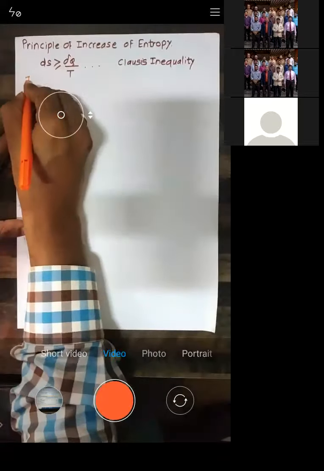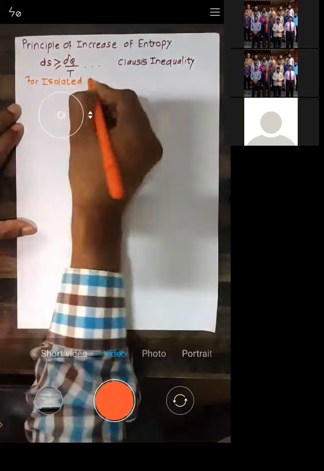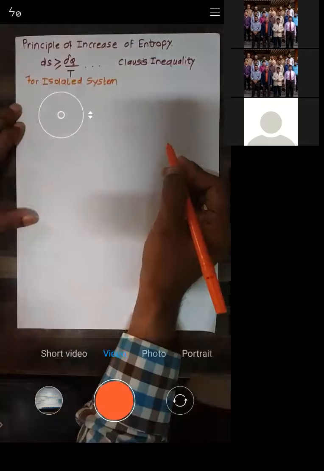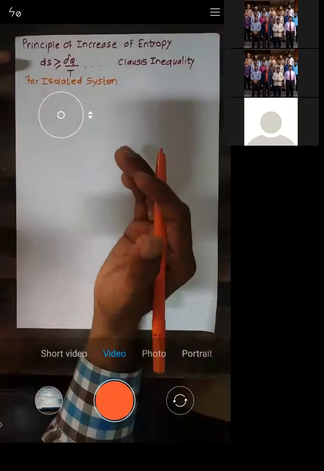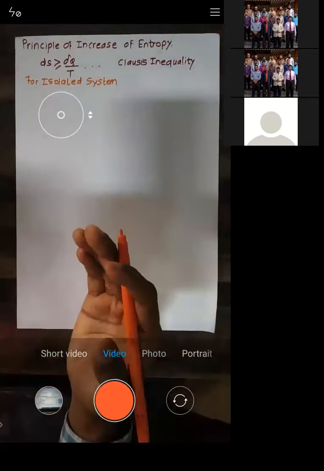Now see, if you talk about the isolated system, an isolated system is a system wherever there is no heat transfer or no work transfer. Basically, there is no energy transfer. What do you mean by energy?